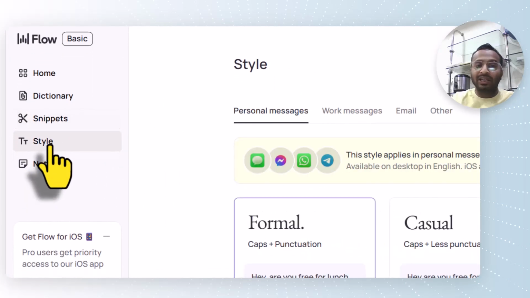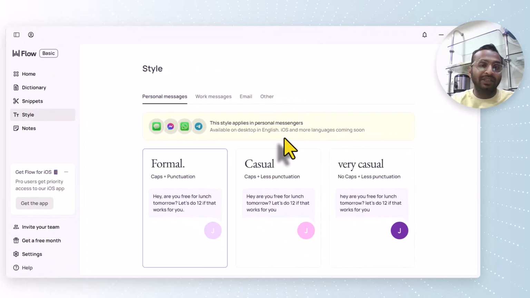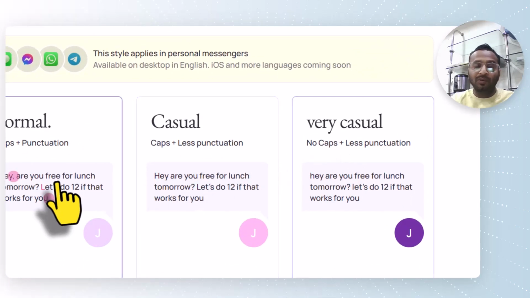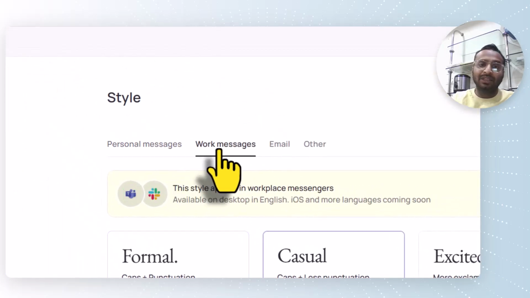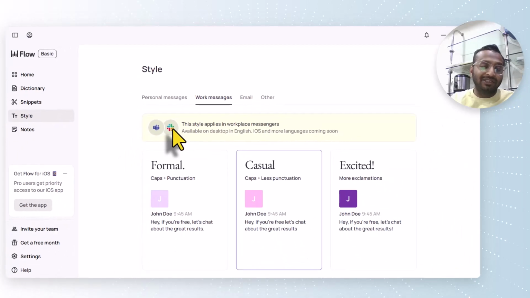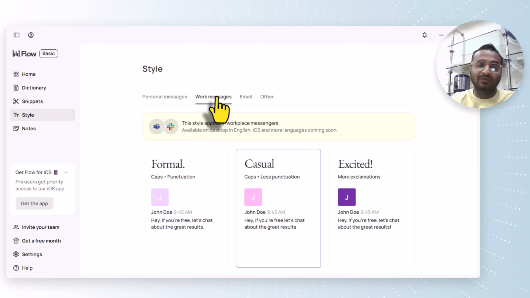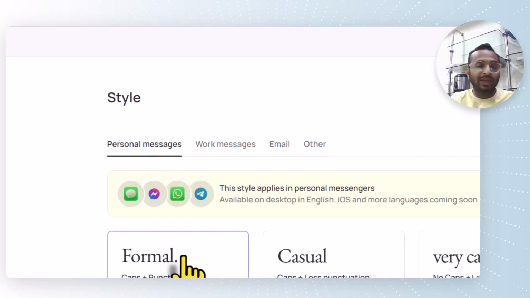Then another functionality called style. In this style, you can add different styles based on different applications. For example, inside all these chat applications, they have options for formal, casual, very casual. You can select what style you want inside all these chat applications. Then there is something called work message. So you can use this inside all your Slack conversations, Discord, Teams. You can have whatever style you need inside these work messages. Then inside email, then inside any other applications. So you can have different formats inside all these applications.